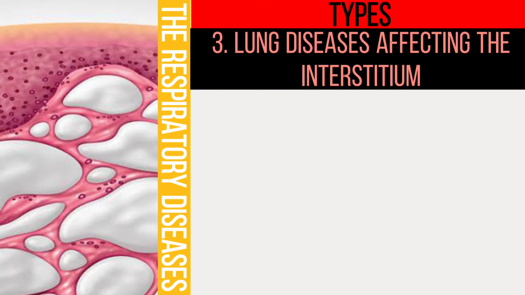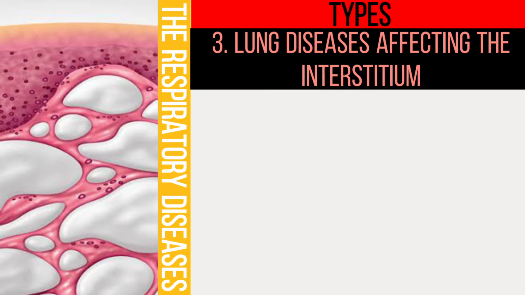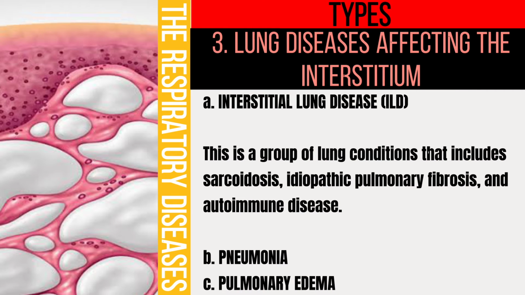Lung diseases affecting the interstitium. The interstitium is the thin, delicate lining between your alveoli. Tiny blood vessels run through the interstitium and let gas transfer between the alveoli and your blood. Various lung diseases affect the interstitium. Interstitial lung disease. This is a group of lung conditions that includes sarcoidosis, idiopathic pulmonary fibrosis, and autoimmune disease. Pneumonia and pulmonary edema can also affect your interstitium.